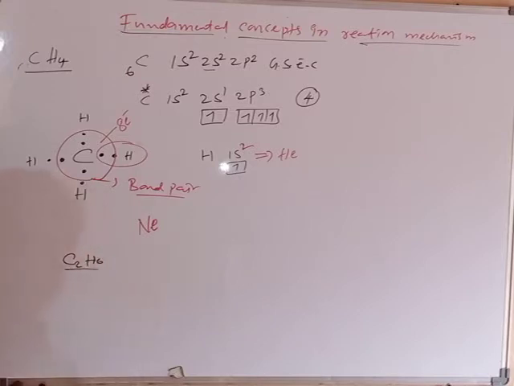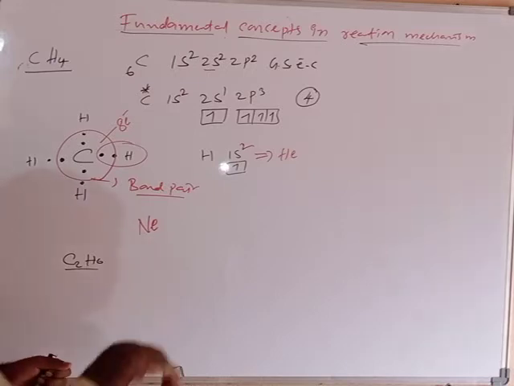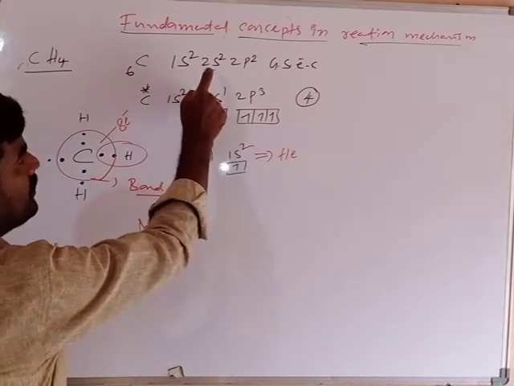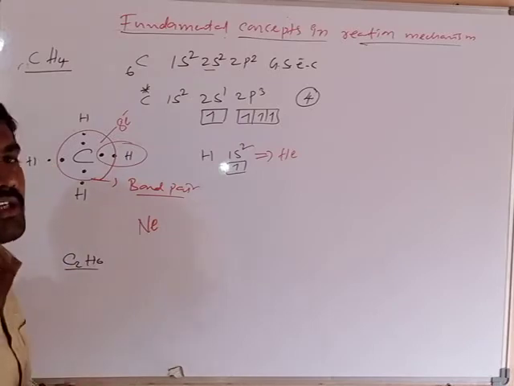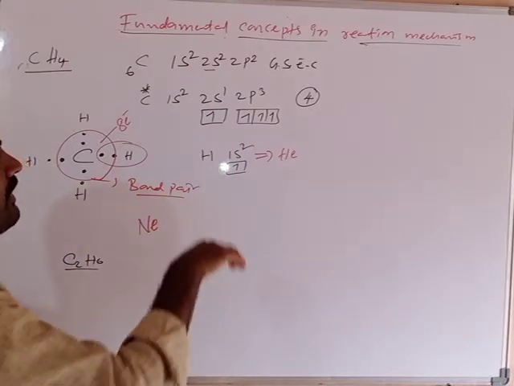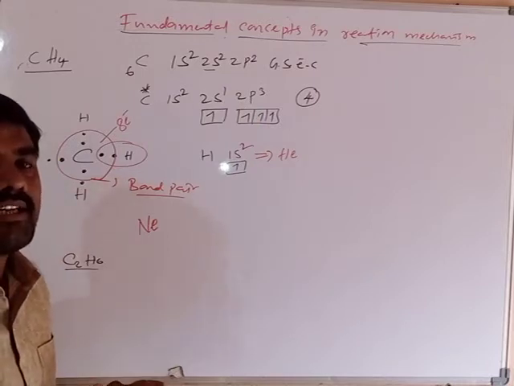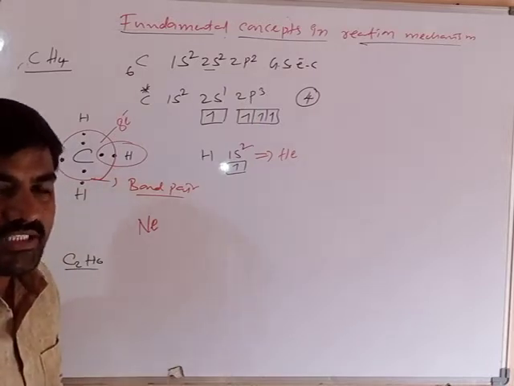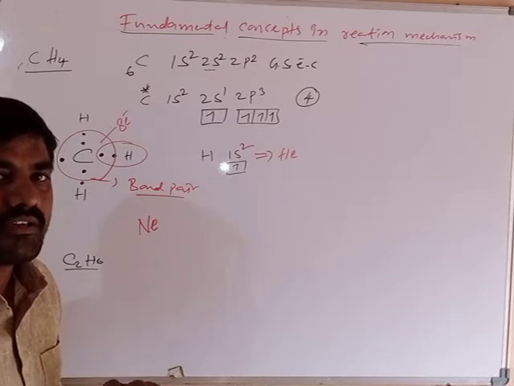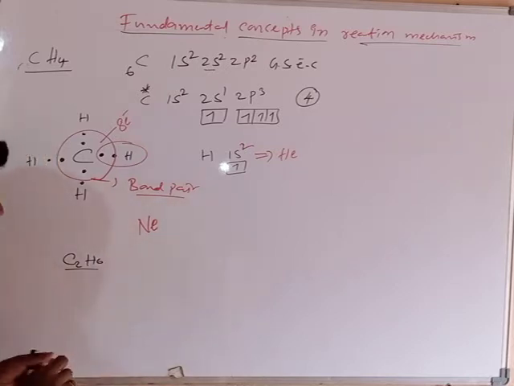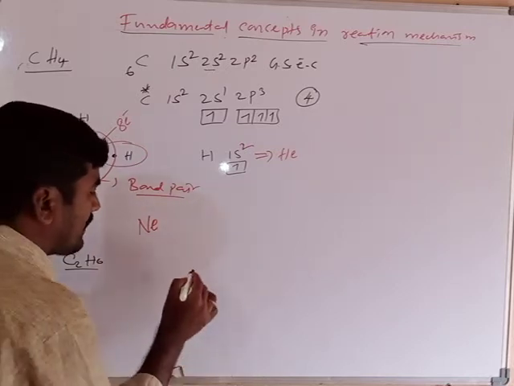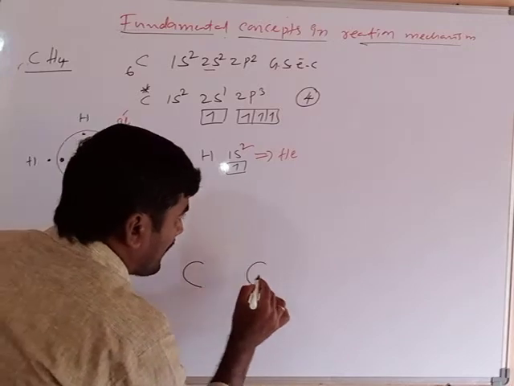Let's take one more example. C2H6, ethane. In ethane, the carbon atom is the central atom, so the electronic configuration 1s2, 2s2, 2p2 is called the ground state electronic configuration. 1s2, 2s1, 2p3 is the excited state electronic configuration. Now how many carbons are there here? 2 carbon atoms are there.